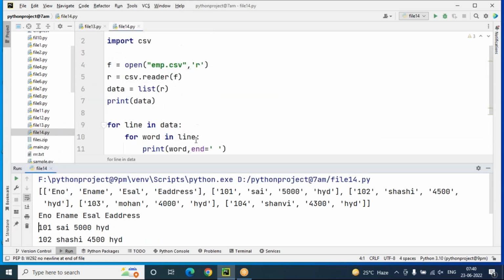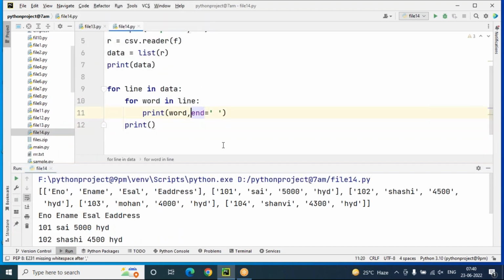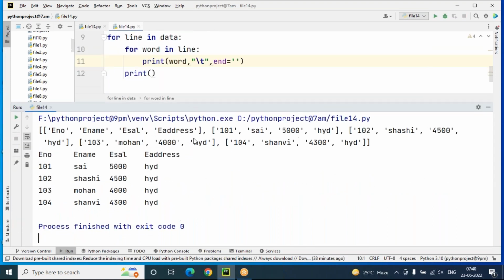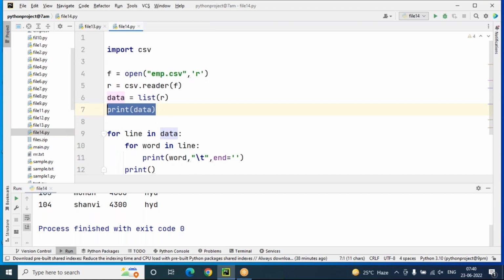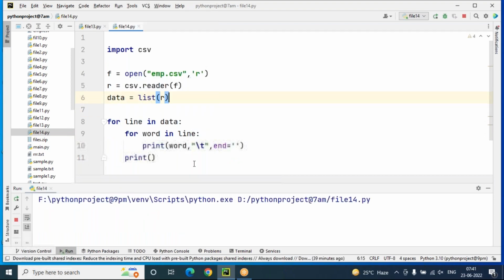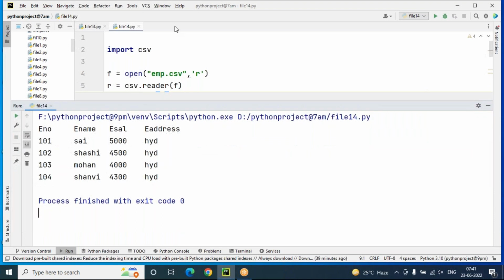But now here I want to give some tab space between word to word. So I'm giving tab space, backslash t. T means tab. Then end equals to, there is no space. Now it will arrange very well structured in table format. So now it is arranging. This time this data is not required, I don't want to print it. That is actually completely list format. From that list I am collecting the data, extracting and arranging it properly.